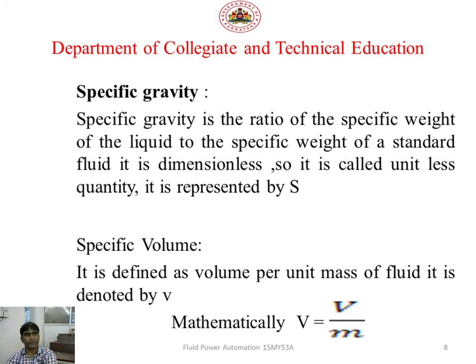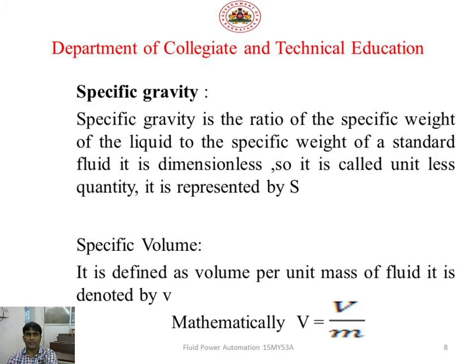Next, moving on, specific volume. It is defined as volume per unit mass of a fluid. It is denoted by the letter v.